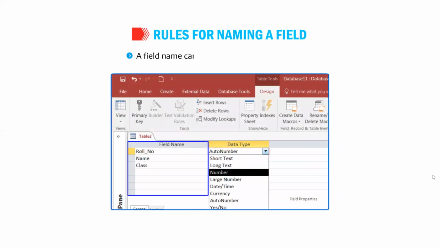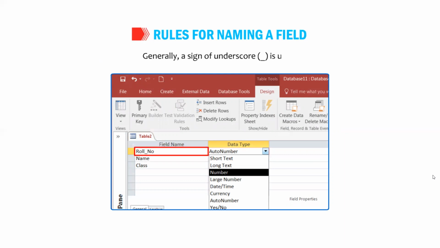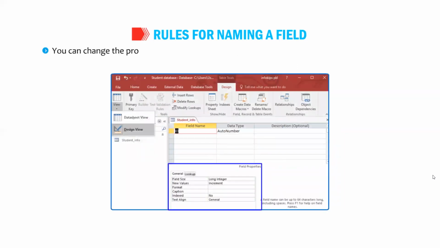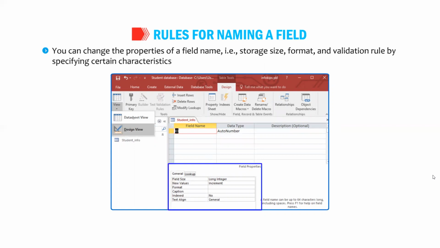Field name can range from 1 to 64 characters. Field name can include letters, numbers, and many special characters. Generally, an underscore is used. Field name cannot start with a blank space. You can change the properties of a field name, that is, storage size, format, and validation rule by specifying certain characteristics in the Field Properties pane.